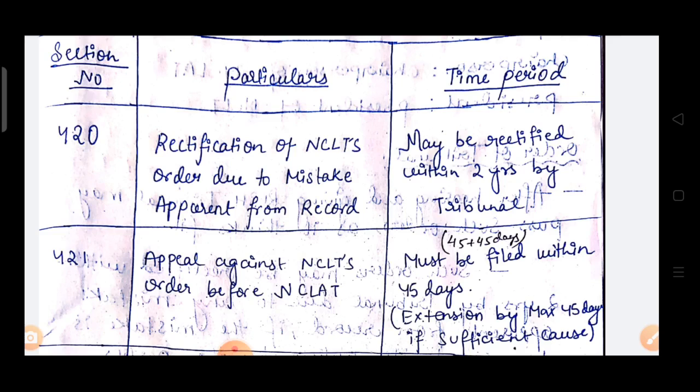When an order is passed by the National Company Law Tribunal, and there is any mistake apparent from record, meaning a mistake on which two views are not possible, that mistake may be rectified by the Tribunal within 2 years.